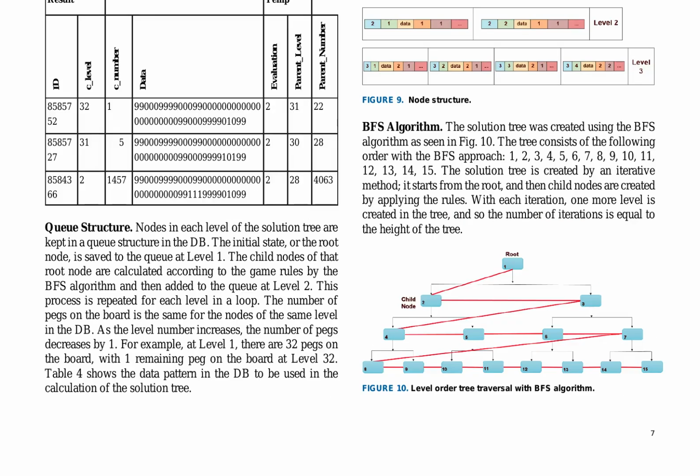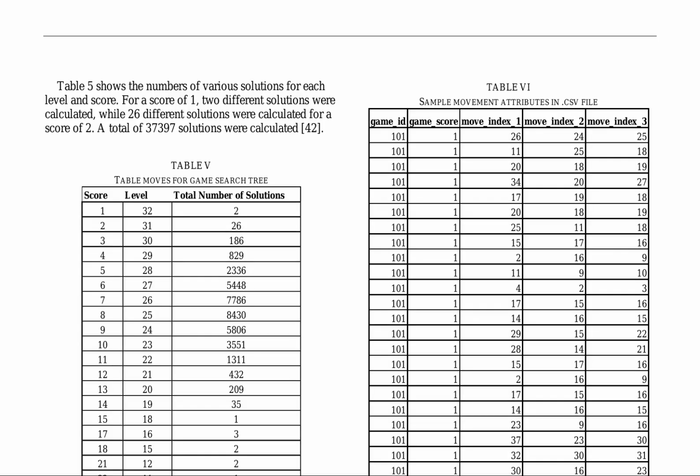The process starts from the root node, and each level is added in sequence. The number of pegs on the board decreases by 1 with each level, reflecting the game's progression. The solution tree is calculated up to level 32 for a score of 1, with 2 solutions, and up to level 26 for a score of 2, with 26 solutions. The total number of solutions calculated is 37,397. The integration file includes the final digital pieces of information, using a .csv file for movement sequences.